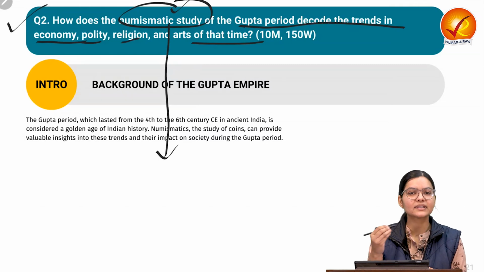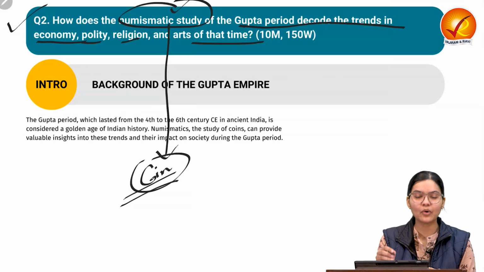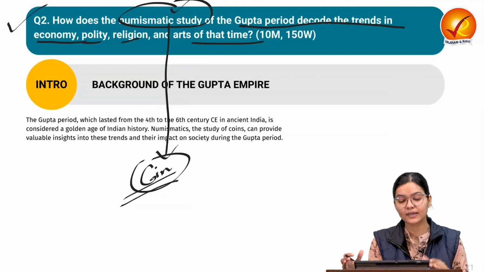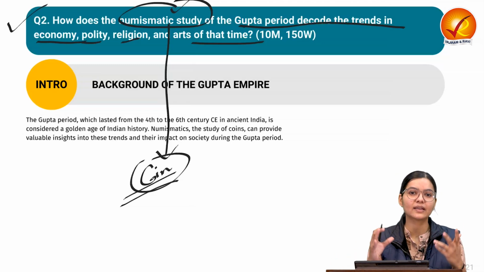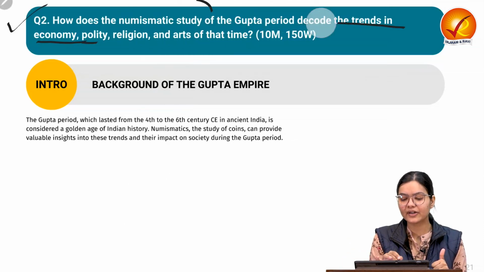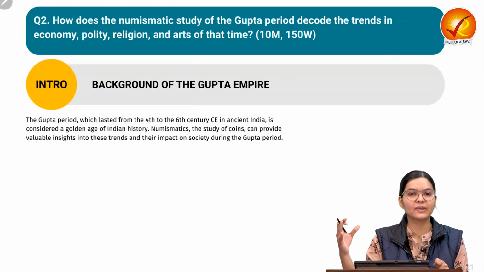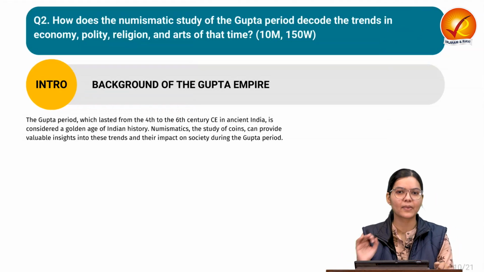It is nothing but the study of the coins of that time. So they are asking how the different kinds of coins we find in the Gupta period tell us about the different economic structure of the Gupta period, the polity and governance aspects of the Gupta time, and also the art, architecture and religion related to them. So we have to explain the different kinds of coins we find during that time and how significant they are in understanding the polity, economy, governance, art and religion of that time. So we have to talk about that. That is the demand of the question.